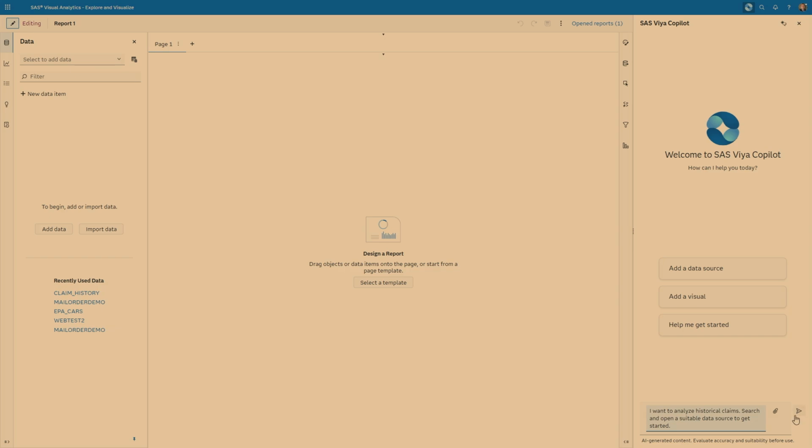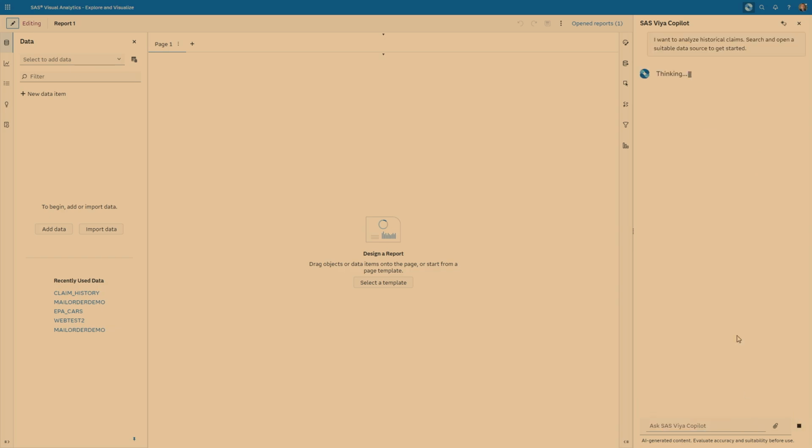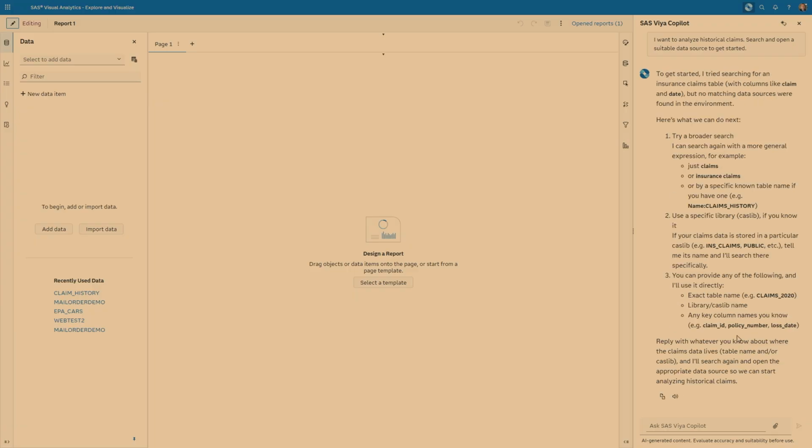So I will start typing something like, I want to analyze historical claims. So search and open a suitable data source. What's happening behind the scenes here is quite fascinating. The Copilot is trying to interpret my natural language request and recognize, hopefully, an actionable item. So it will look through the tool registry we have behind the scenes to hopefully find a tool where it can firstly discover the available data sources in the first place, and then also hopefully open the table for me.